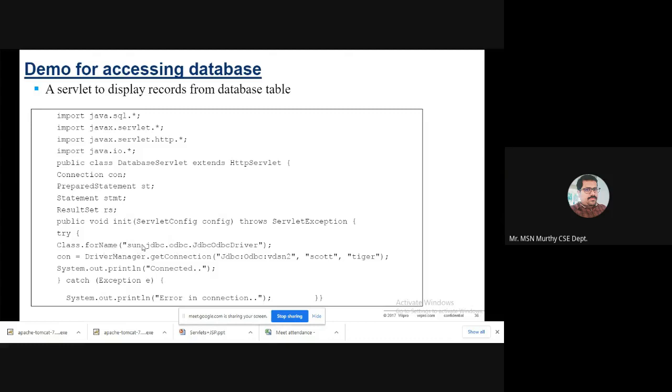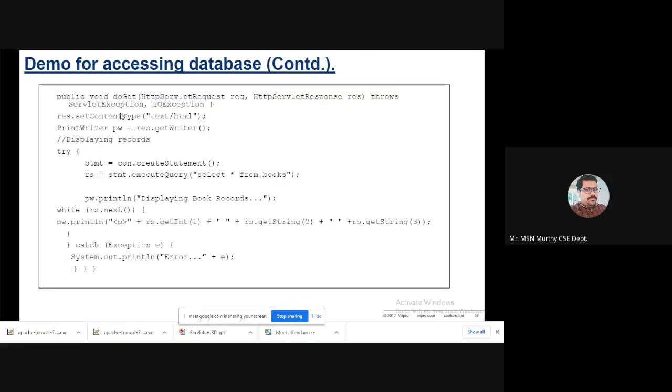Initially we are obtaining the driver, that is Class.forName, this is the driver, the JDBC-ODBC driver. Next you have to obtain the connection, with the username and password you have to pass, let us say Scott and Tiger. And next the other things, it can be a Statement or PreparedStatement like that.